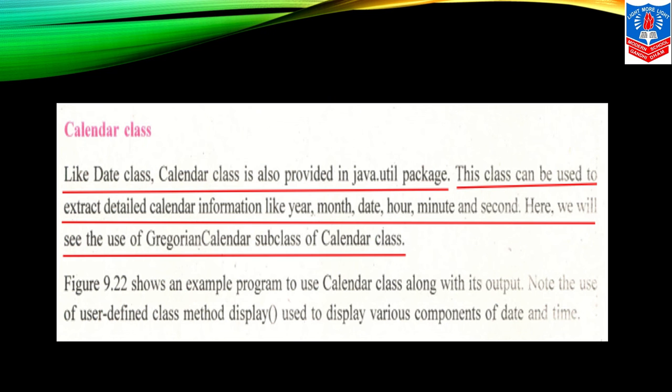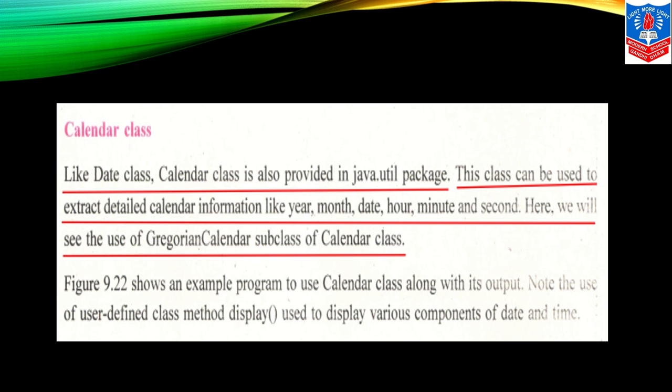Now we go to the Calendar class, children. Like the Date class, the Calendar class is also provided in the Java utility package. This class can be used to extract detailed calendar information like year, month, date, hour, minute and second. Here we will see the use of GregorianCalendar, a subclass of the Calendar class. Remember GregorianCalendar. Okay.